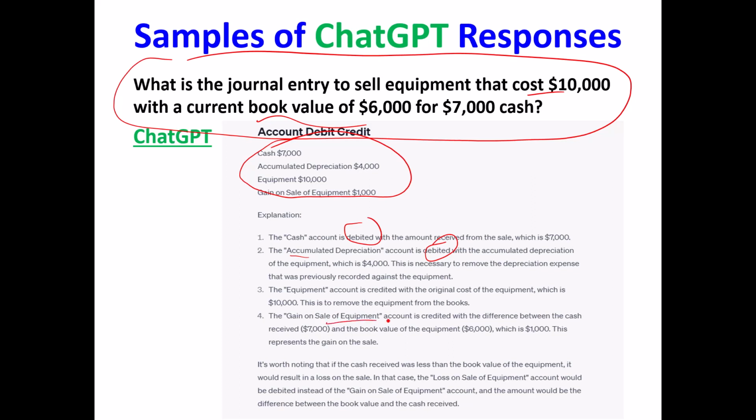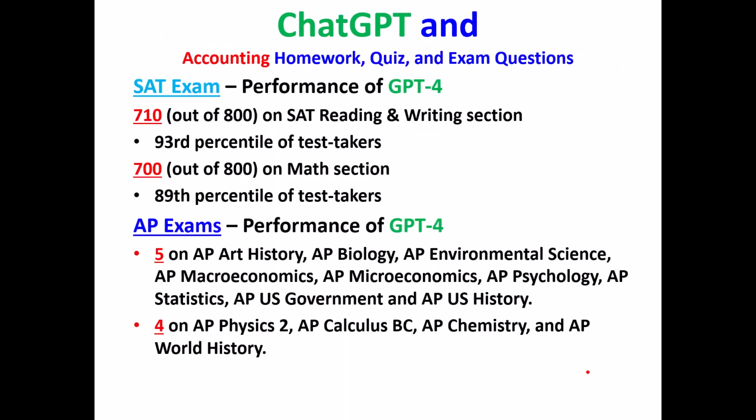The gain on sale of equipment is credited, and ChatGPT very helpfully down at the bottom says, and if it had been a loss, that would have been debited. Gains are credited, losses are debited. That's a perfect answer. So can ChatGPT answer all accounting related questions perfectly? So far it's 2 for 2. Those are some samples of ChatGPT responses.